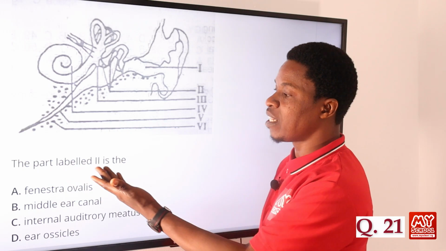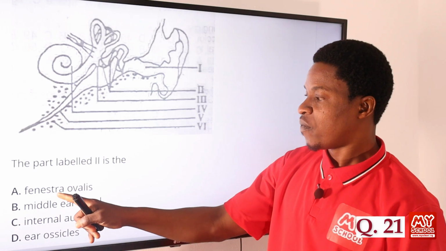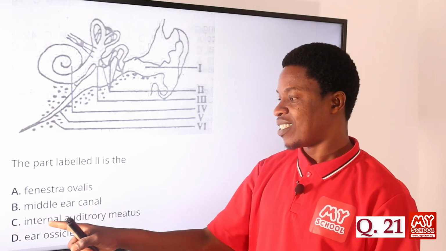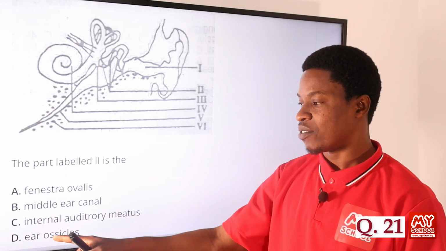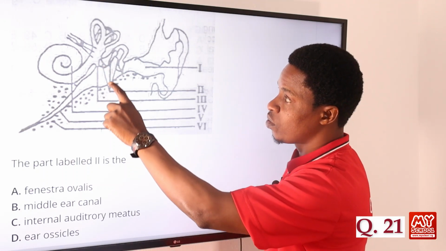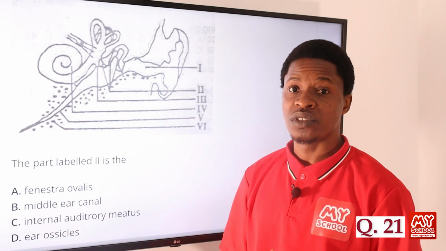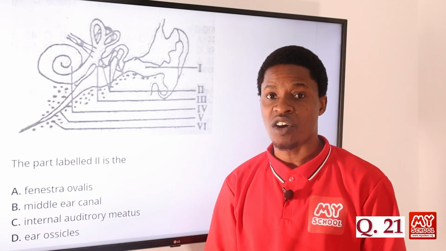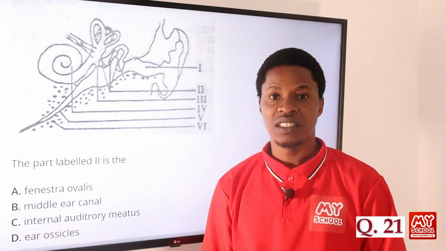So the question says the part labeled II, that's Roman figure 2, is the what? Is it the fenestra ovalis? No. Is it the middle ear canal? No. Is it the internal auditory meatus? No. We have the ear ossicles, option D. We said that earlier on. The 3 tiny bones: the incus, the malleus, and the stapes. The 3 of them make up the 3 bones that we have in the human ear. So option D is the correct answer.